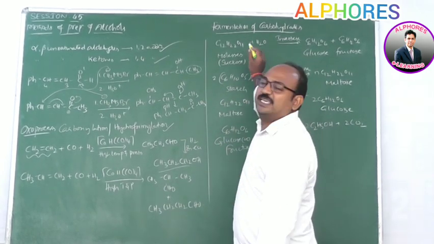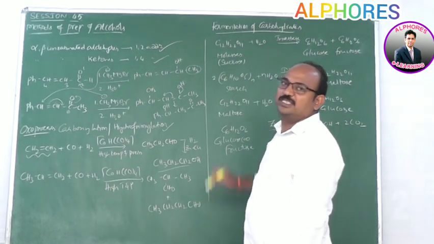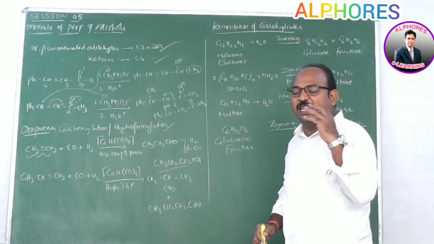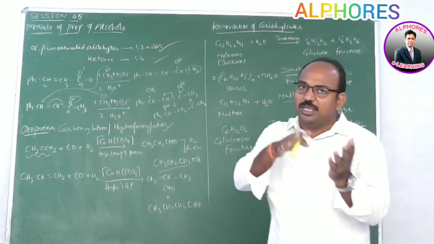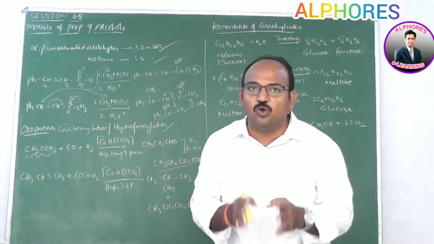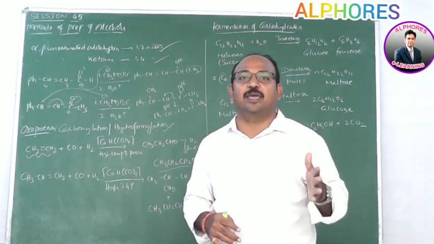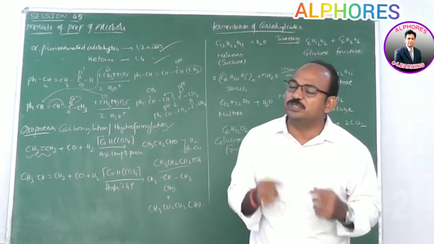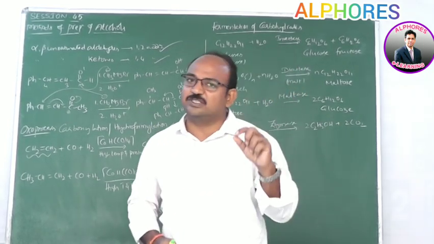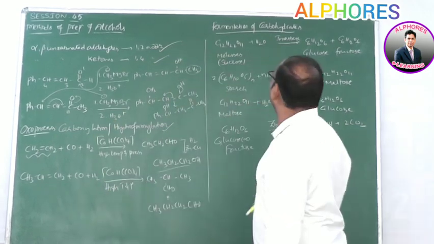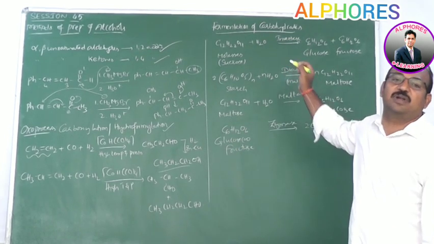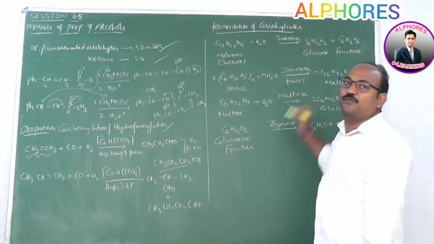Molasses is nothing but sucrose, with formula C12H22O11, which upon hydrolysis in the presence of the enzyme invertase gives products. You should remember, names ending with A are enzymes, and names ending with O are sugars. Maltose is a sugar, maltase is an enzyme. Here invertase is the enzyme. In the presence of invertase, sucrose converts into glucose and fructose.